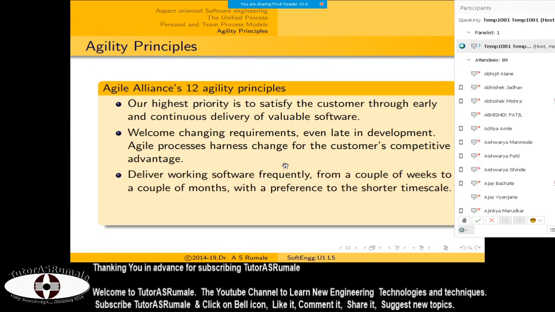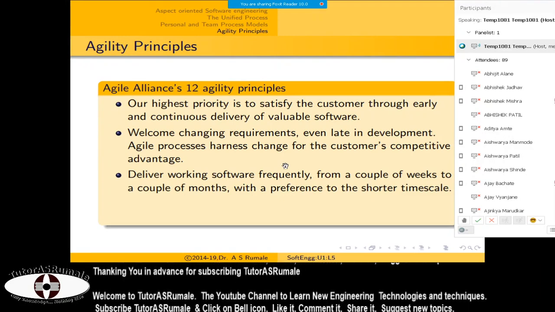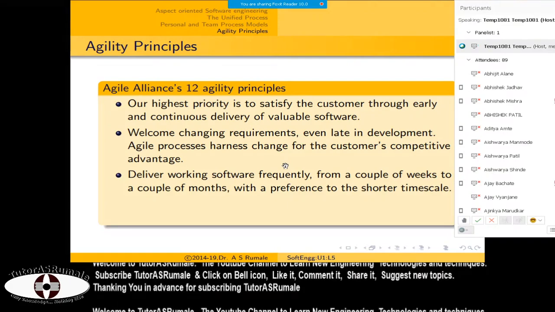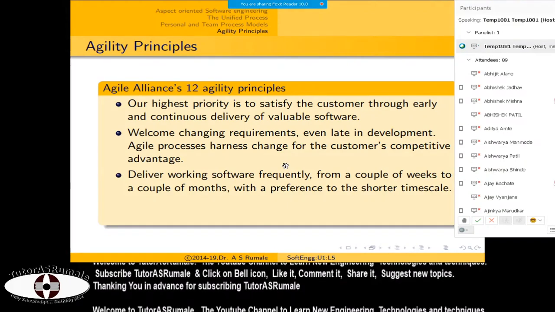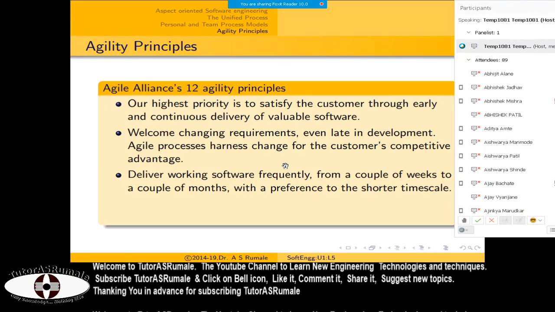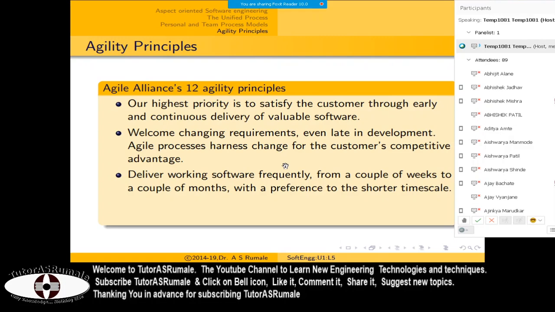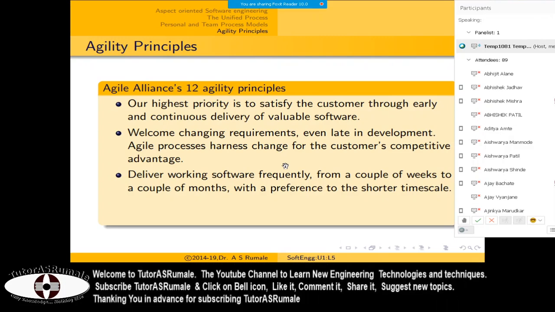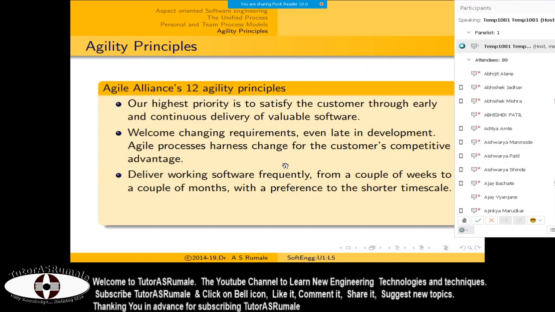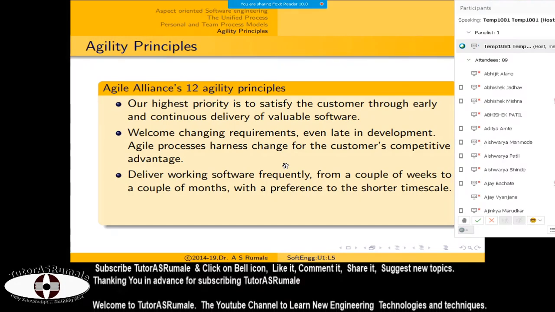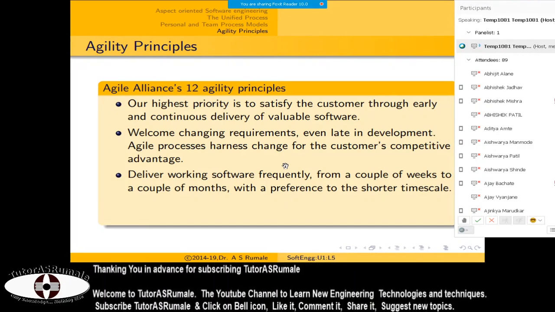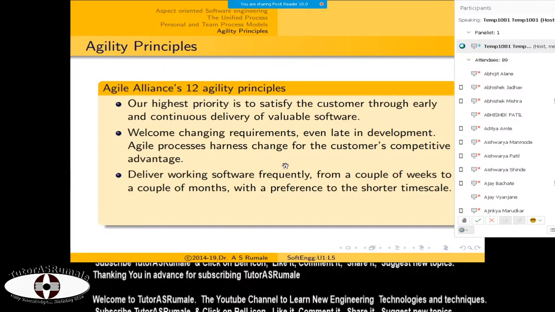The third agile principle is to deliver working software frequently. Don't bother whether your software is complete or not. If it is working and satisfying customer needs, if more than 50% of customer needs are satisfied by your software, release it, so that the customer can work with it and suggest improvements, and do this frequently. That's why we generally get a software, and after a month, a fortnight, maybe 2 or 3 months, they always come up with some updates and patches.